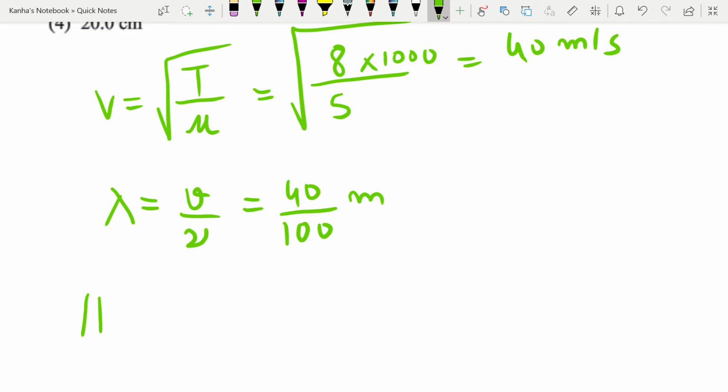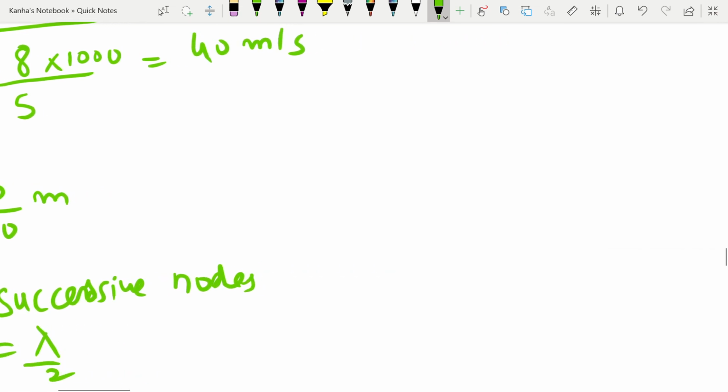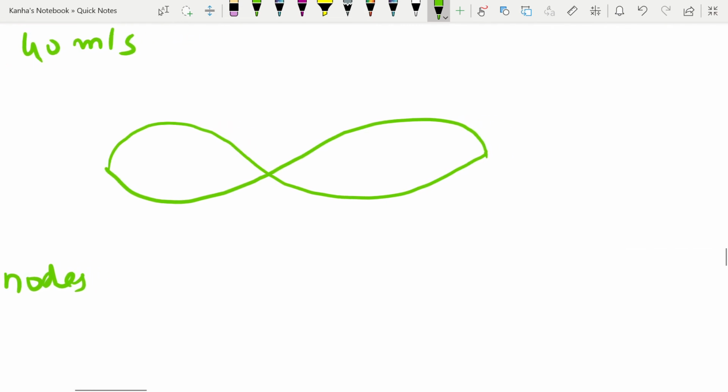So separation between successive nodes is equal to lambda by 2. How? As you can easily see, if your wave is like this, and it gets reflected back, let's say like this, this is one of the examples.